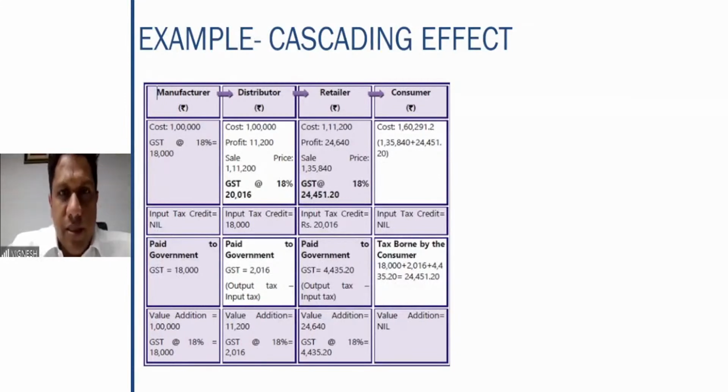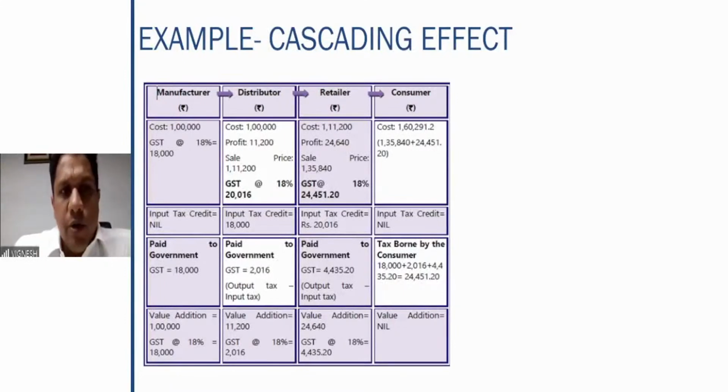So here it is very simple. Since the manufacturer manufactures the product, the cost is 1 lakh rupees. GST at the rate of 18% is 18,000. There is no input tax credit here because he is the initial manufacturer and he directly pays the GST to the government, rupees 18,000. So value addition here in the first stage is 1 lakh rupees. GST at the rate of 18% is rupees 18,000. So this is basically the stage of the manufacturer where he sells it to the distributor.